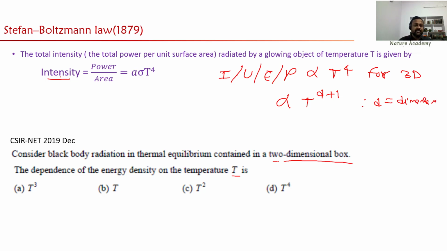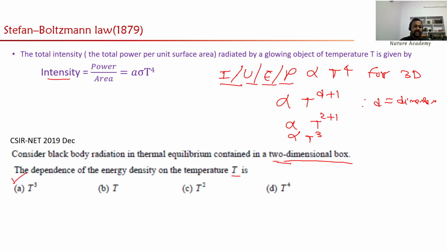So Stefan Boltzmann derived an expression for energy density and intensity that is proportional to T power 4 in three dimensions. If it is a two-dimensional box, substitute the value here. For two dimensions, D is 2, so 2 plus 1. Therefore the intensity, energy density, radiation pressure, anything, is proportional to T cube only. So what is the answer here?